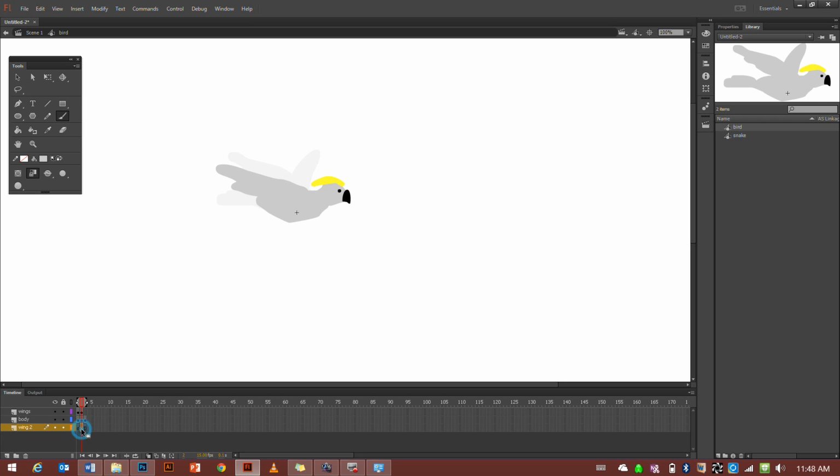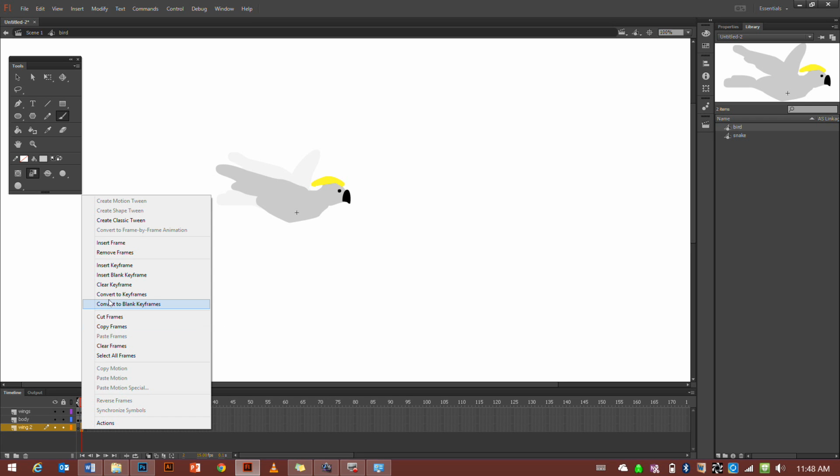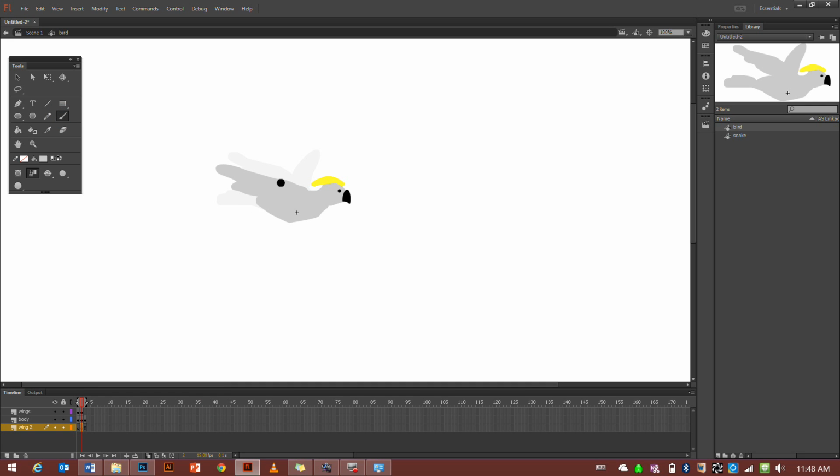On my second layer though, I don't need to insert anything because it's already there. I just need to paint it down here. There, you see it should disappear. See how it disappeared? Like it was in front of the yellow plume when I drew it, and then when I let go, it flipped behind, so that's good. And we want our tail. We don't want to forget about the tail.